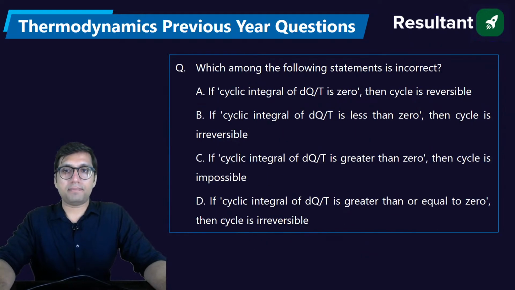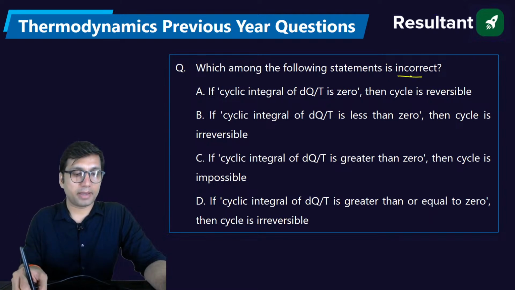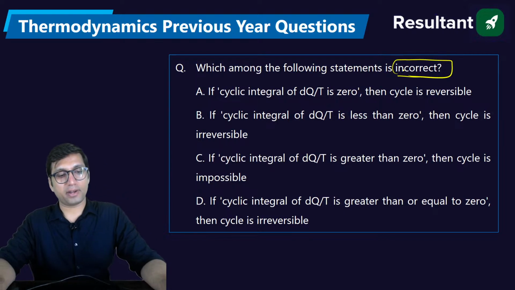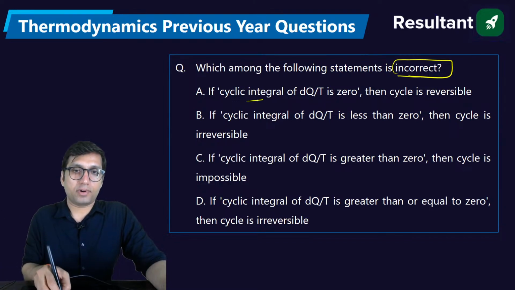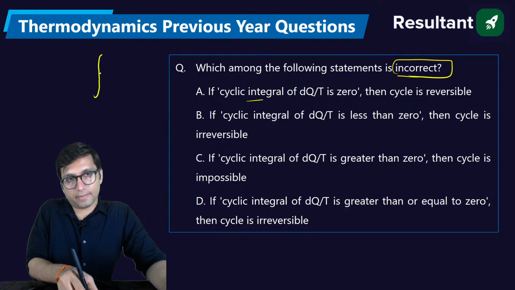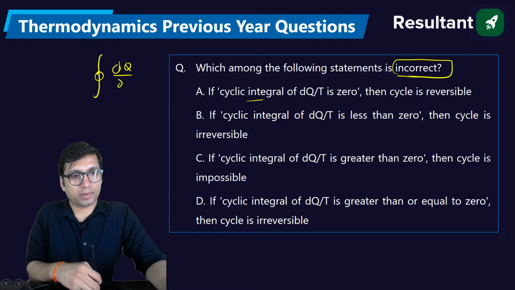Which of the following statements is incorrect? Incorrect means wrong in Hindi, but okay, for my friends who don't understand English, which of the following statements is incorrect? Is the cyclic integral. What is the meaning of cyclic integral? Integral and then put a cycle. Cyclic integral of Q by T.